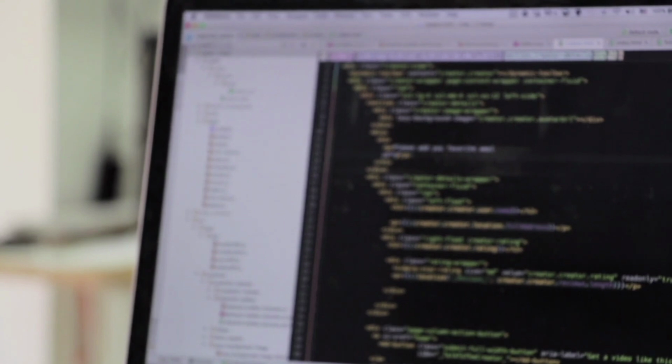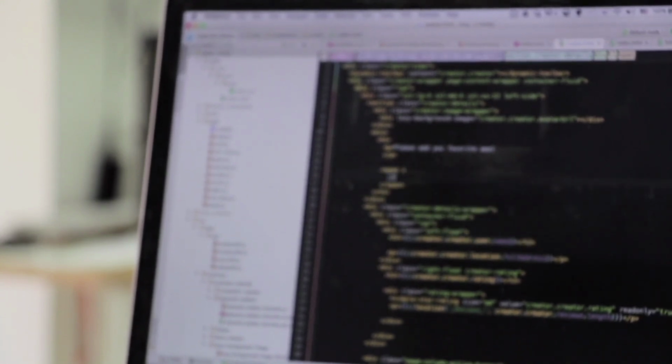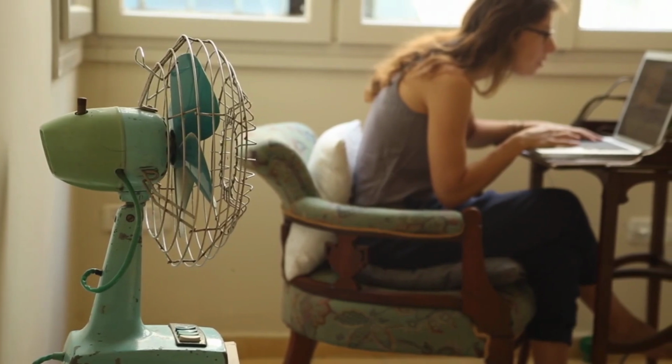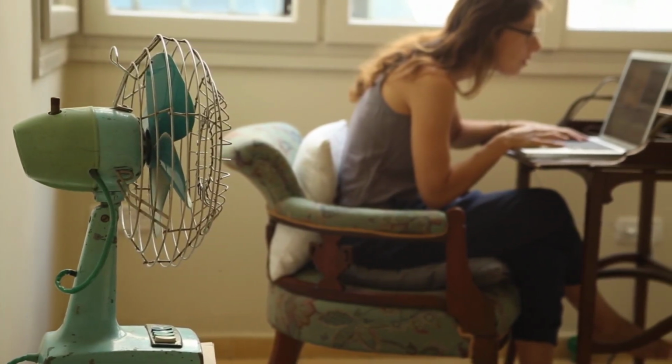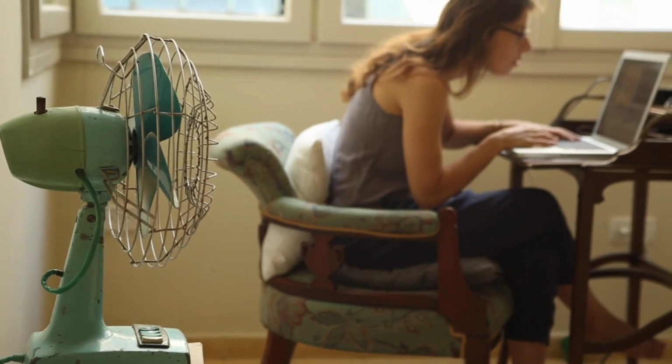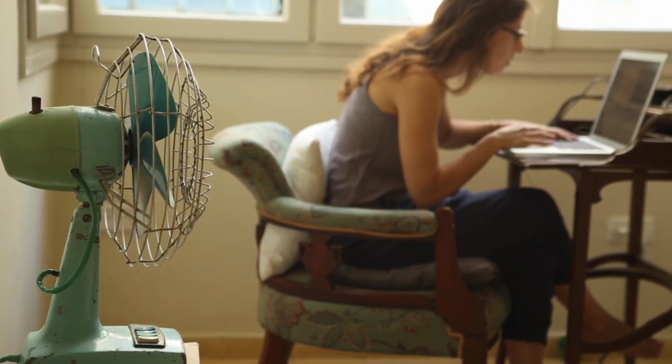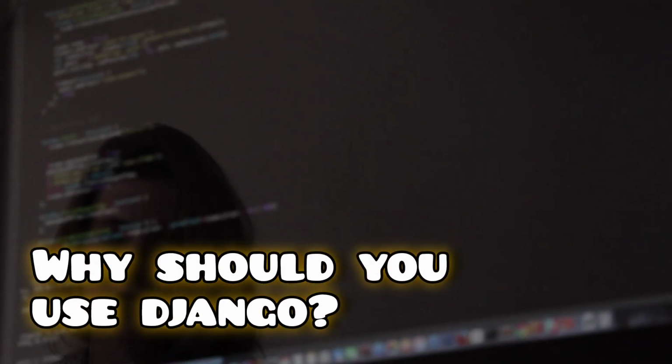Django is a high-level open-source web framework written in Python. It's designed to help developers build web applications quickly with less code, while making sure that the app is secure and maintainable from the start. The philosophy behind Django is based on two key principles: don't repeat yourself, or DRY for short, which means you can reuse your code and avoid redundancy, and convention over configuration, which lets you focus more on building features and less on the setup.